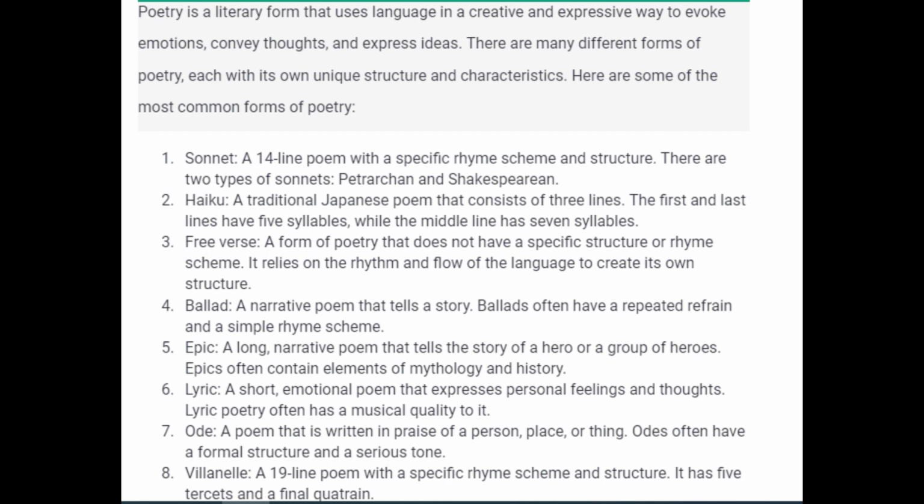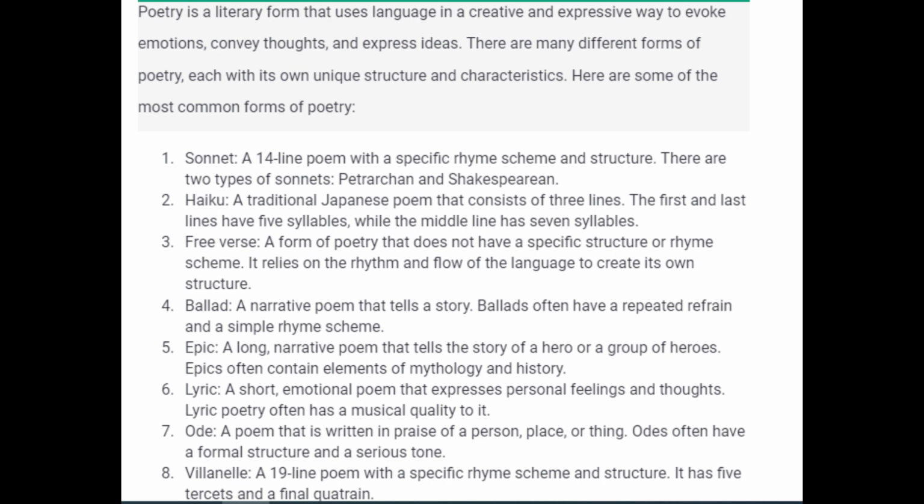Free verse, a form of poetry that does not have a specific structure or rhyme scheme. It relies on the rhythm and flow of the language to create its own structure. Ballad, a narrative poem that tells a story. Ballads often have a repeated refrain and a simple rhyme scheme.